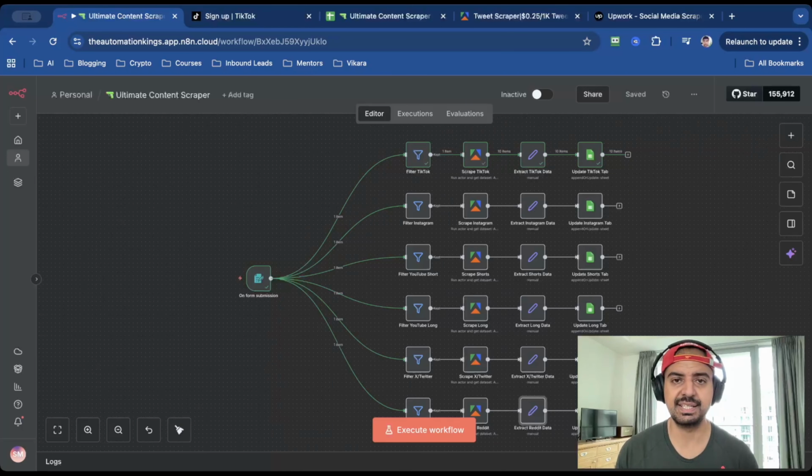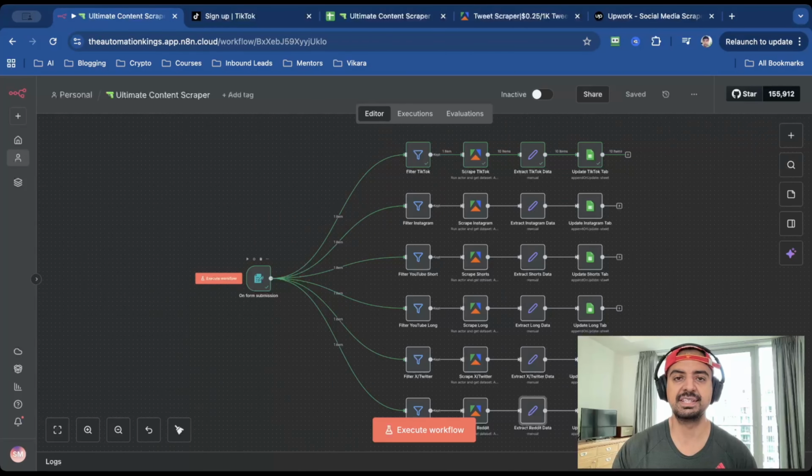And it's all powered by this end-to-end automation. And the best part, you don't actually need to be a developer to build any of this, because I'm going to show you how to build the core in 5 minutes or less. And the secret behind this entire system is a tool called Apify. Think of it like a super powered data scraper that can pull information from almost anywhere online. And normally you'd have to figure out all these confusing settings by yourself. But this is where N8N makes it easy, because it has the special Apify node that simplifies everything.